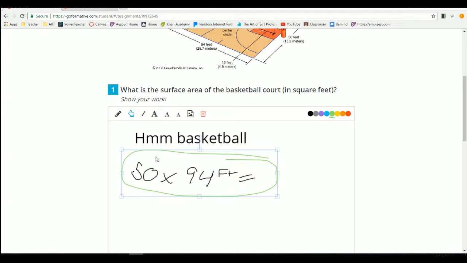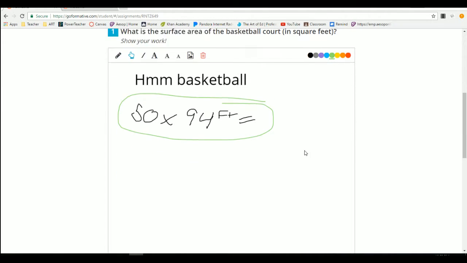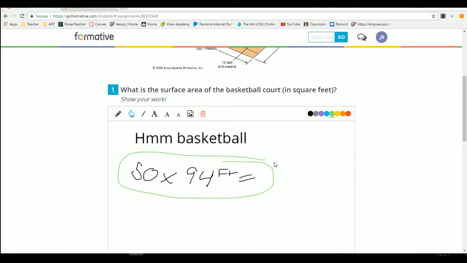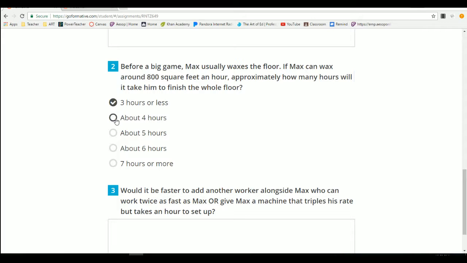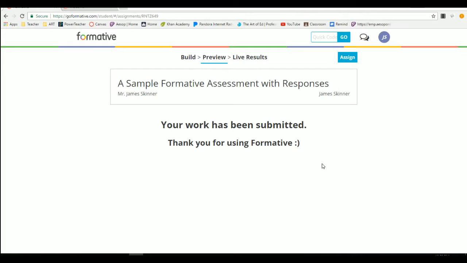And since each of these are strokes, I can move them around. They're not an actual drawing kind of thing, and they can even upload a picture in there. So you have multiple different ways you can ask. This would be an open response type system. You can have the multiple choice idea, and then a short answer type of idea. And then once they click submit, let's just add something here.